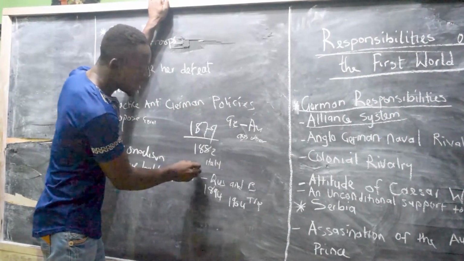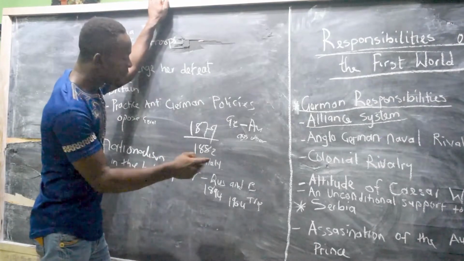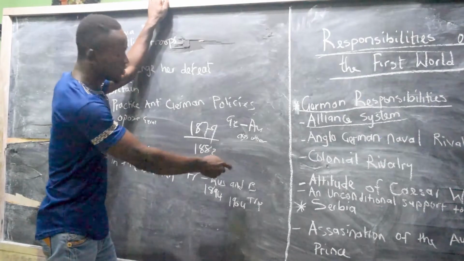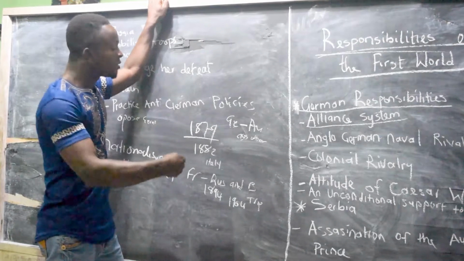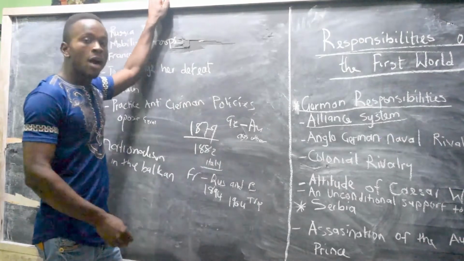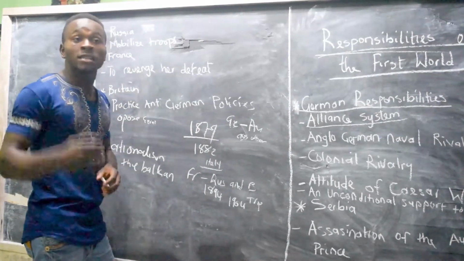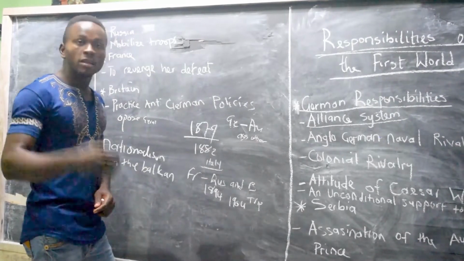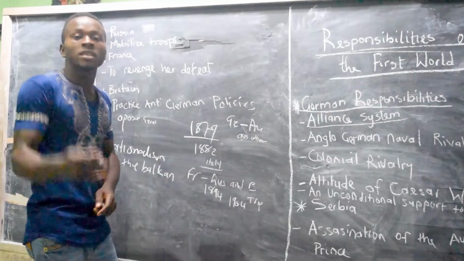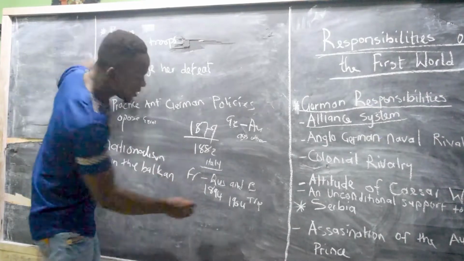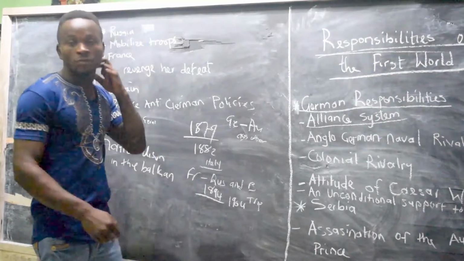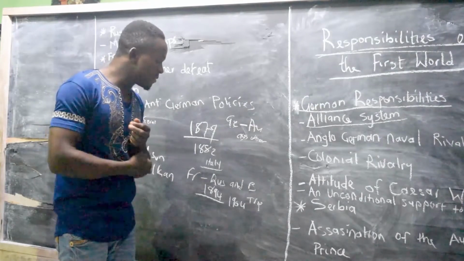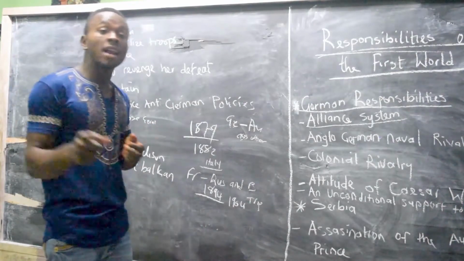It became the Triple Alliance when it was added in the year 1882. That country that came into it was who? Italy. Now, as a result of this, France went annoyed and then formed what was known as what? His own alliance system, which he formed in the year 1894.